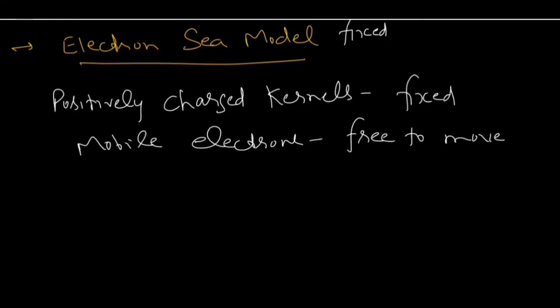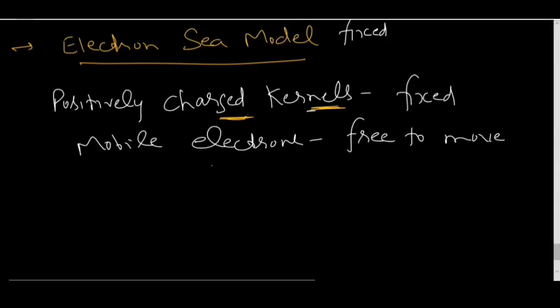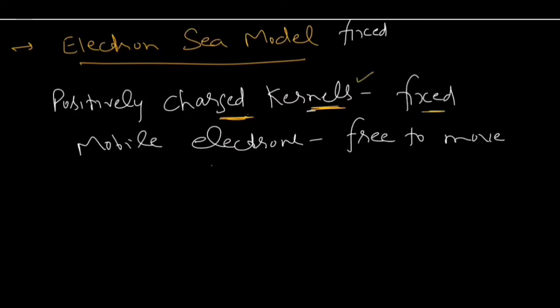With the rise in temperature, these positively charged kernels, which were earlier fixed, start vibrating. These positively charged kernels start vibrating, and they create hindrance in the flow of mobile electrons. It means the mobile electrons were free to move here and there, but as soon as we increase the temperature, these positively charged kernels, which were earlier fixed, start vibrating, and if they start vibrating, then they will create hindrance in the flow of mobile electrons.